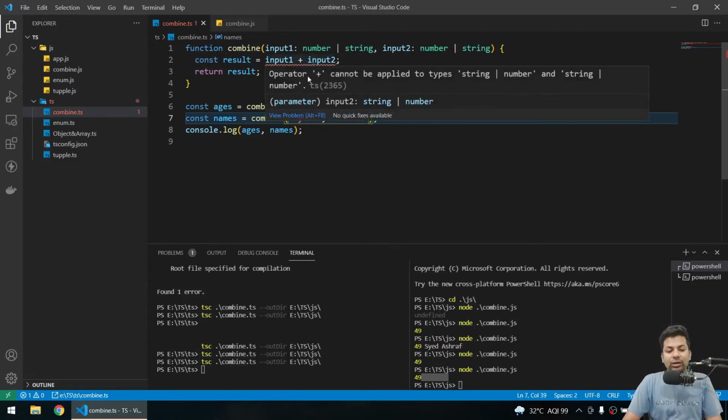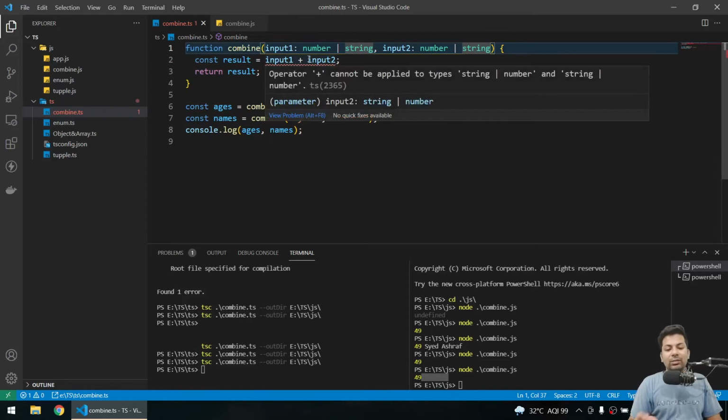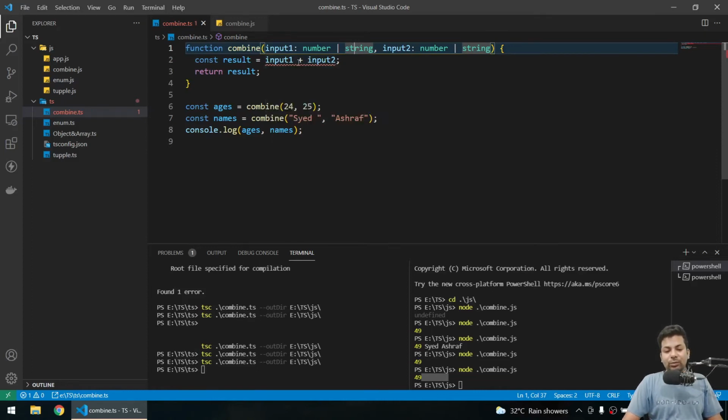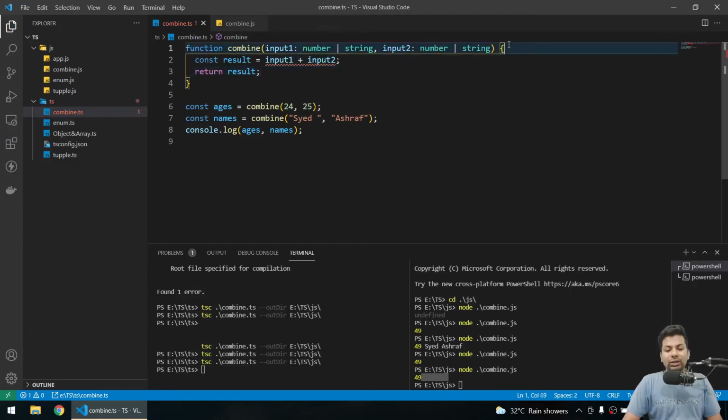Now if you go here, you can see operator plus cannot be applied to type string and number, because here it's not sure whether you send a string or a number, and it just can't be applied on a string, because if you are just applying on a string, that's totally wrong. So what we'll do, we'll just check for that.